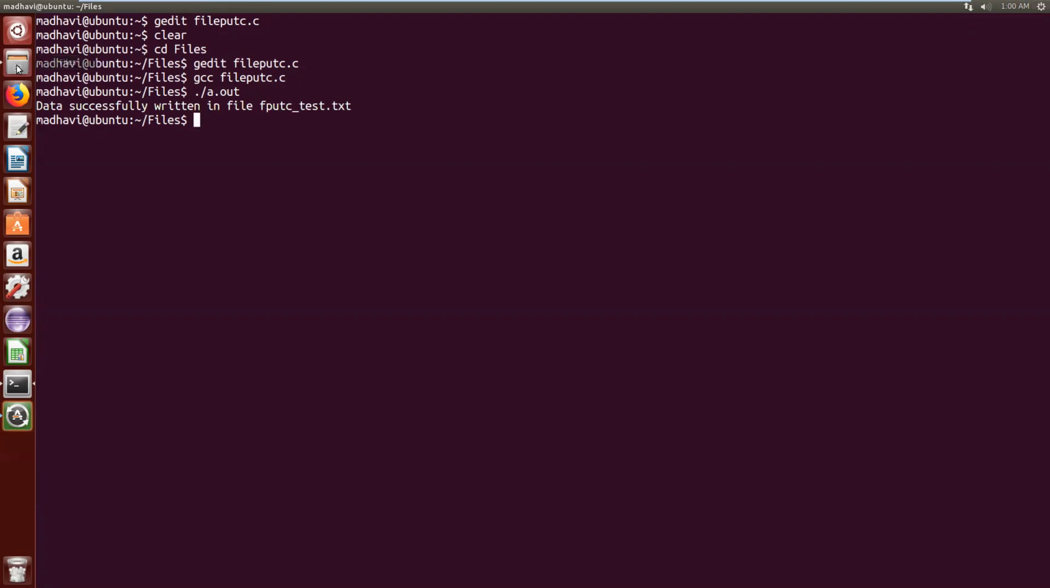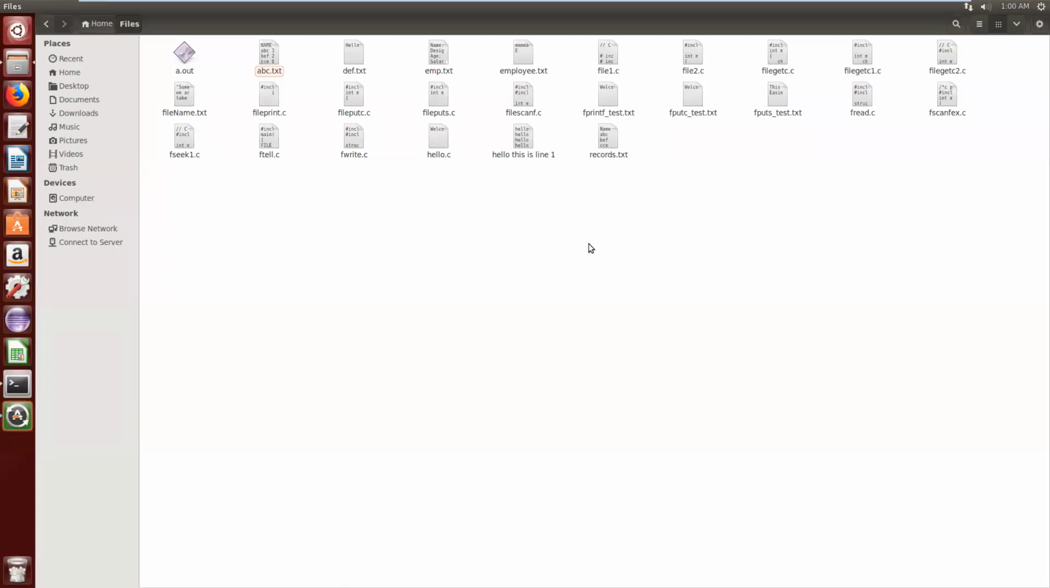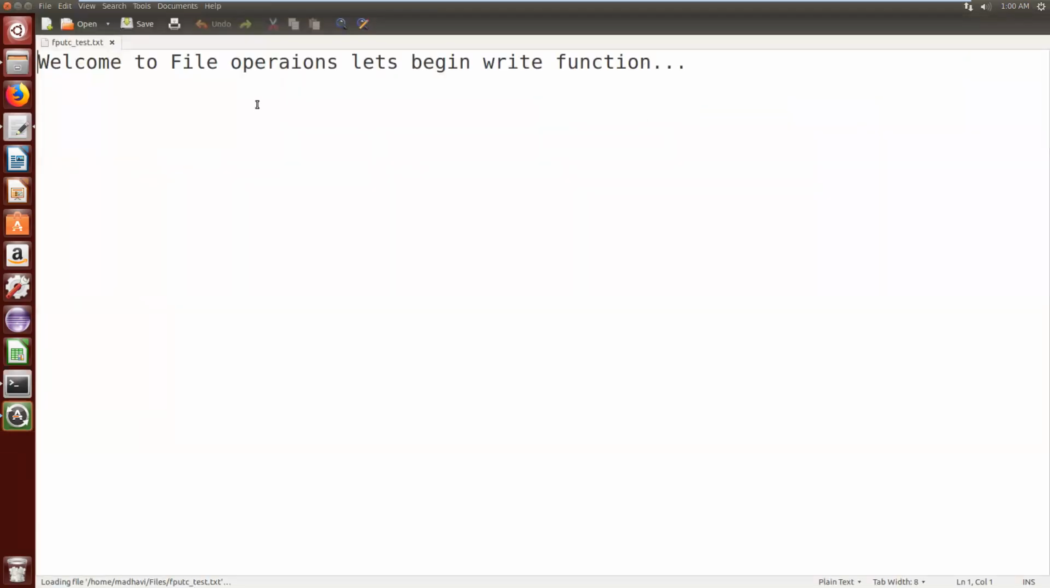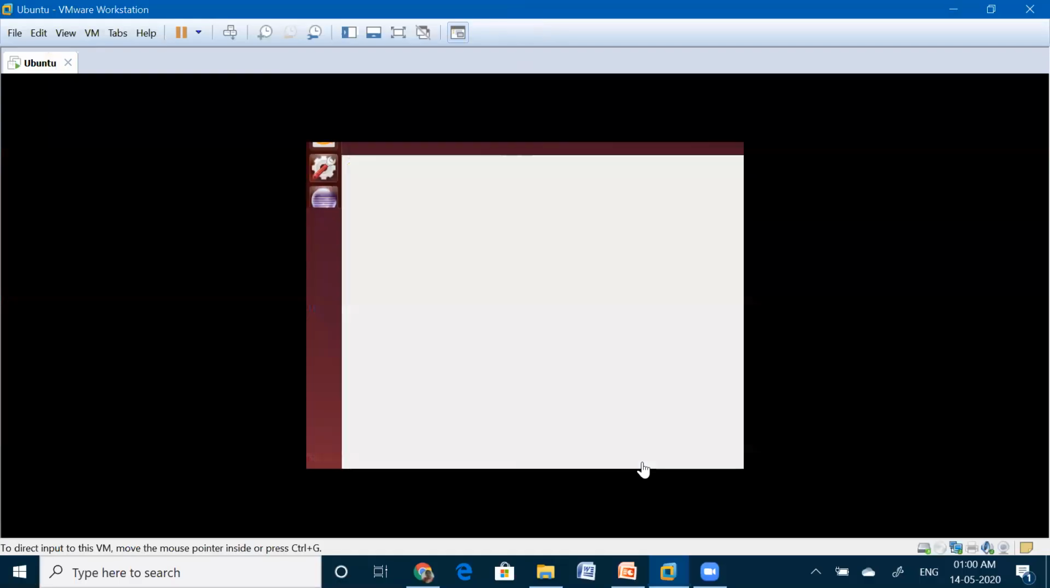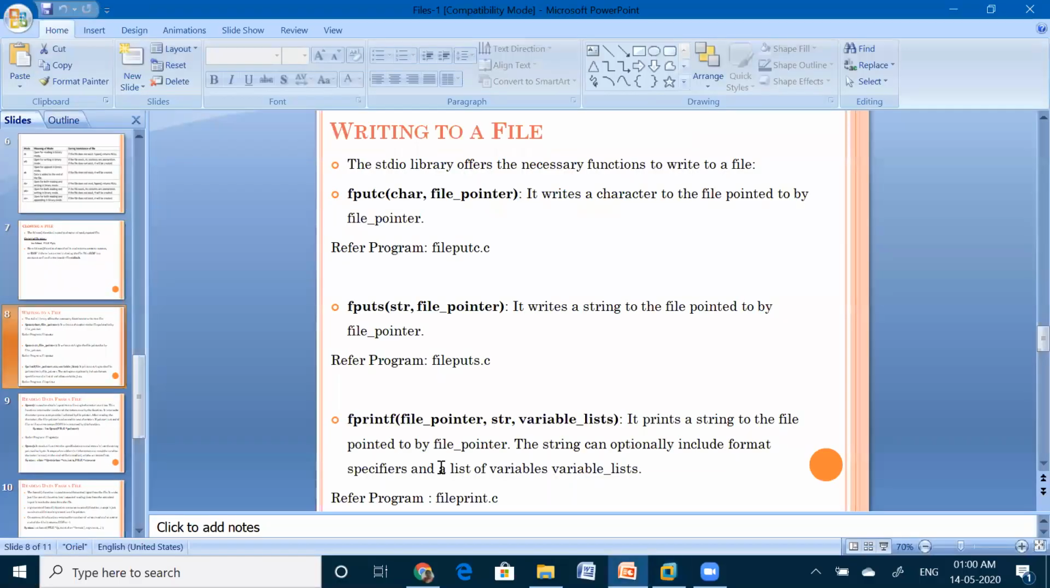Let me check whether it is written into that file or not. Previously with that name there is no file. Now here you can observe, this is the file. Just open that file and see the contents. Welcome to file operations. Let's begin write function. Whatever code we have written previously, that text will be written into this file character by character. So this is about the fputc function. Let's come back to the next function.